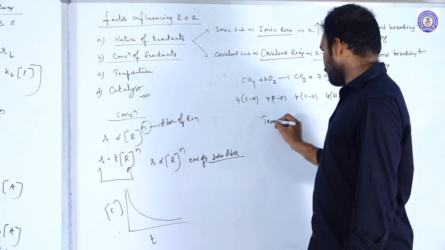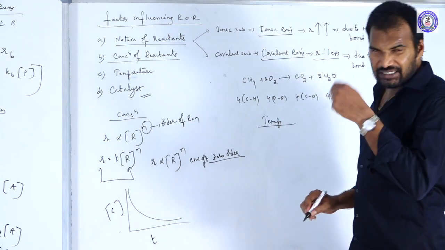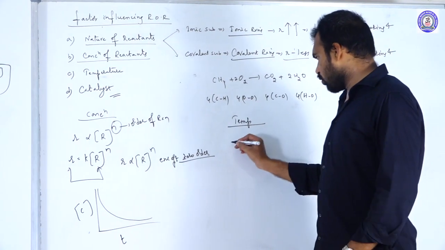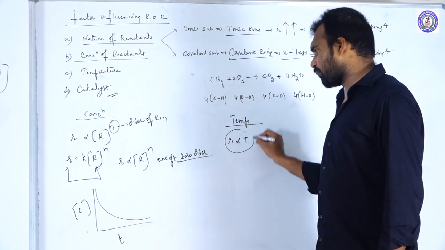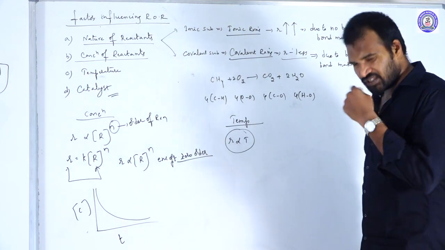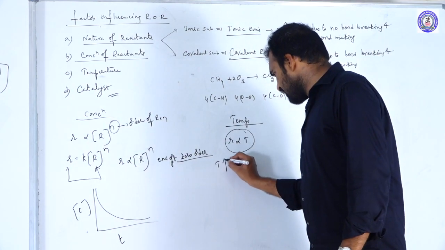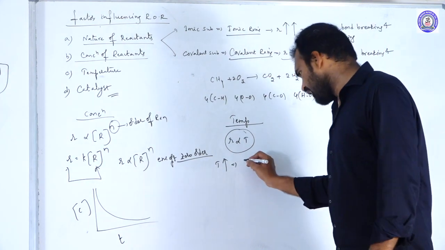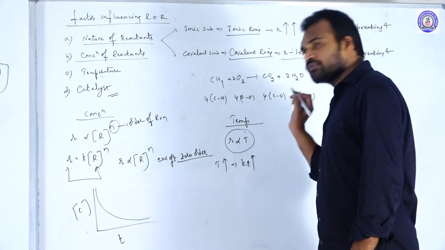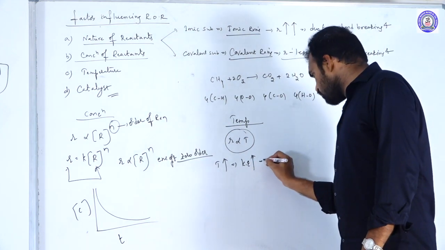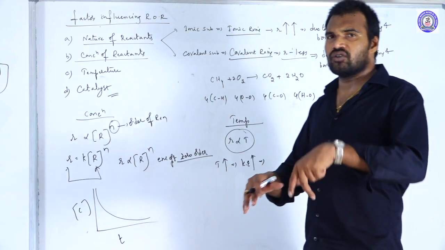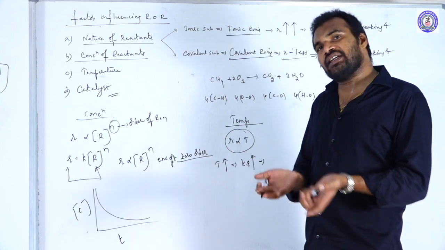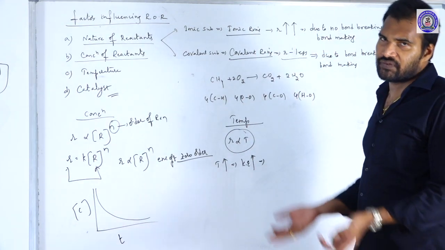Next, temperature. How will the temperature affect the rate of the reaction? Always remember that there is no doubt that rate is directly proportional to temperature. What is the reason? Just imagine, if the temperature was increased, according to kinetic molecular theory, what happened? The kinetic energy will increase. The total energy is equal to the sum of potential energy plus kinetic energy. So if the kinetic energy increases, the total energy of the molecules will increase.